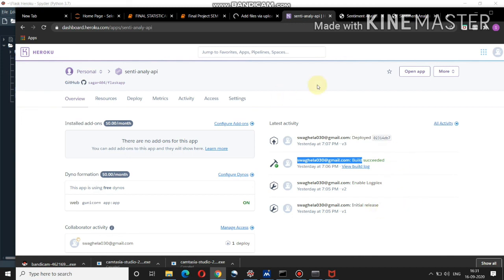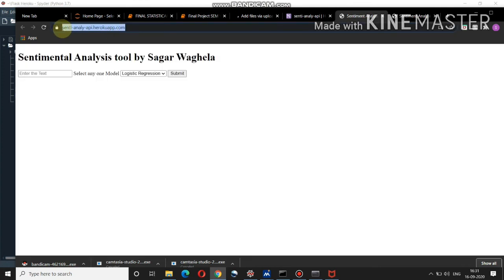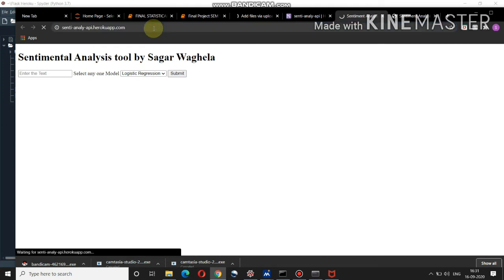After uploading on the Heroku platform, I get a link. I got this link called senti analysis, herokuapp.com. As we can hit on this, it is now on a cloud platform.